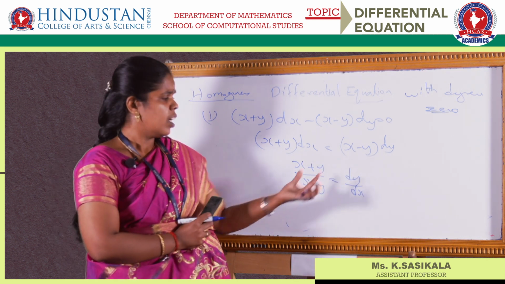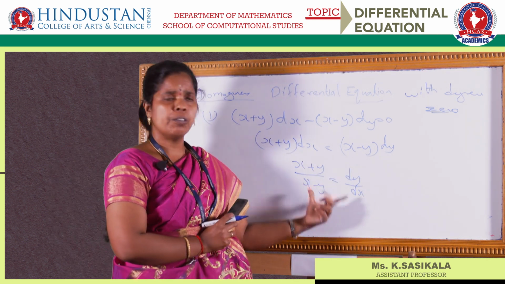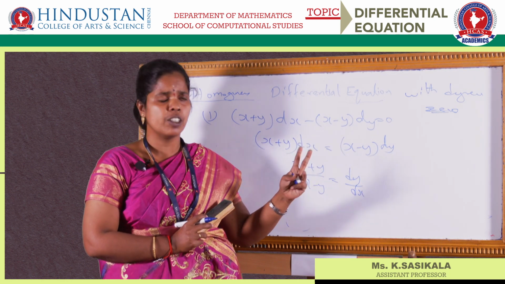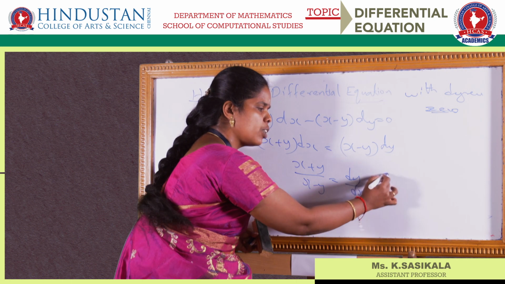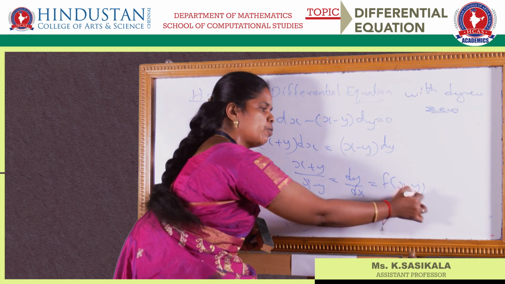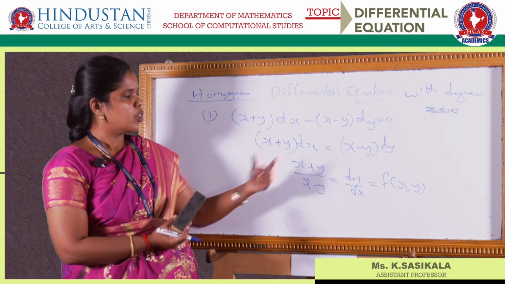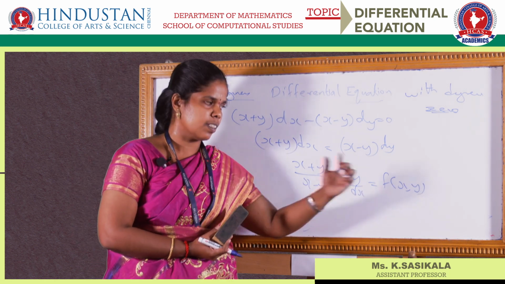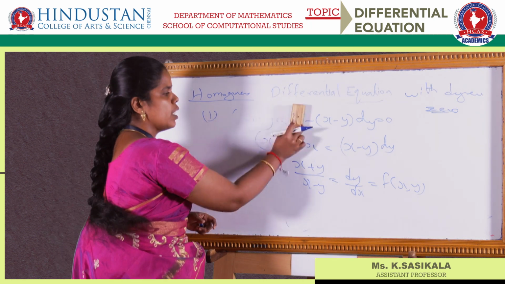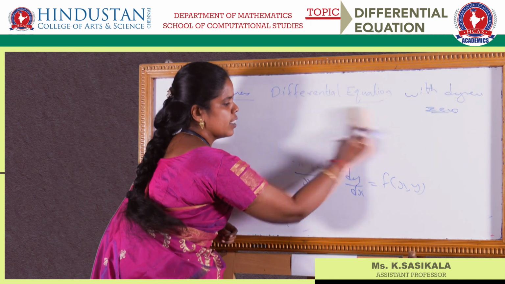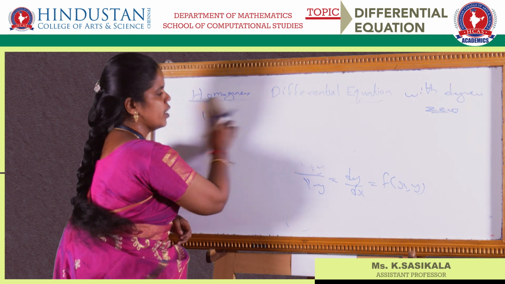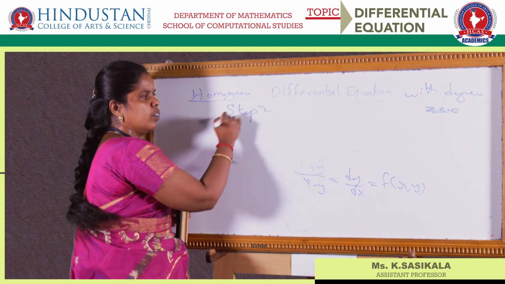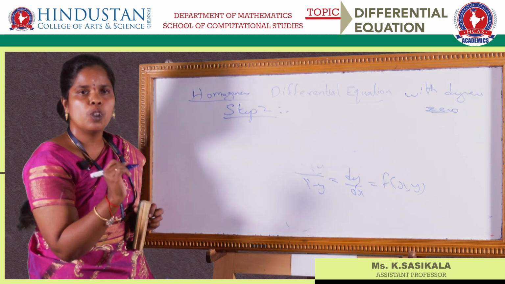First step is to find dy by dx. Second step, you have to explain whether it is homogeneous or not. For that reason I am assuming this function as some f of x comma y. So this is the first step, you got x plus y by x minus y. Now second step, you have to find whether this given function is homogeneous or not. So step 2, check whether it is homogeneous or not.